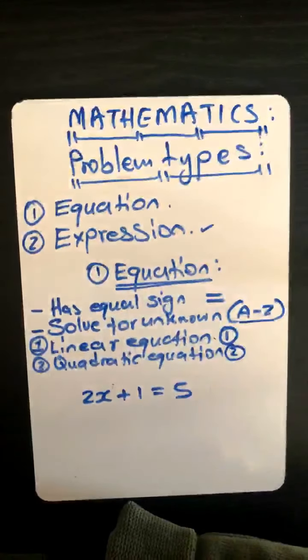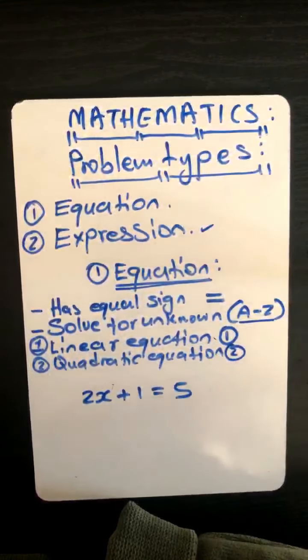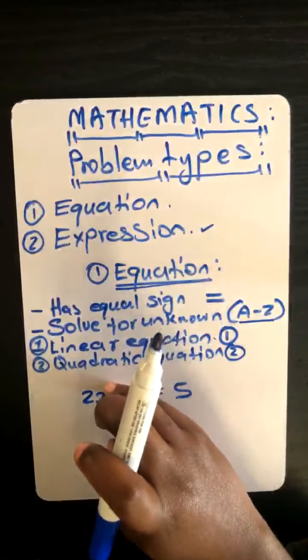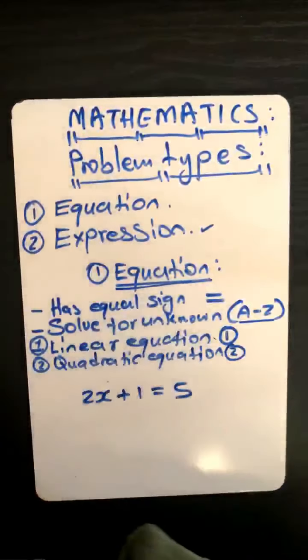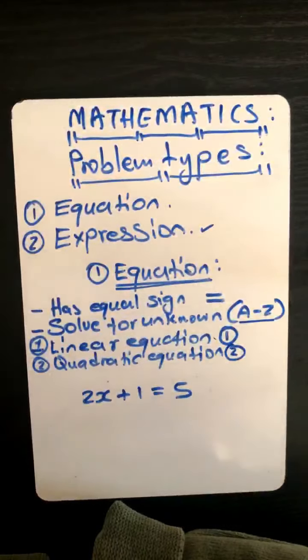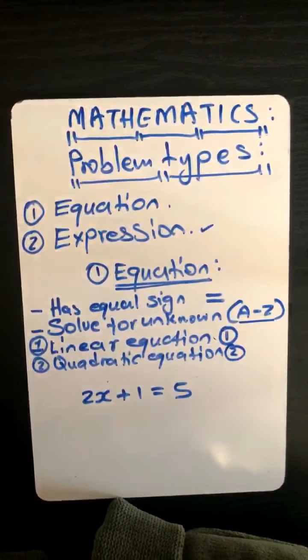Okay, so an unknown is a letter from A up to Z. So now, which letter are we seeing there? X. So what is the unknown?